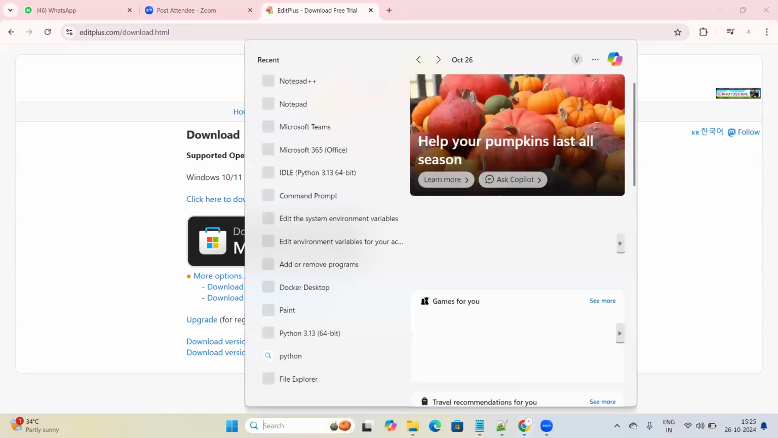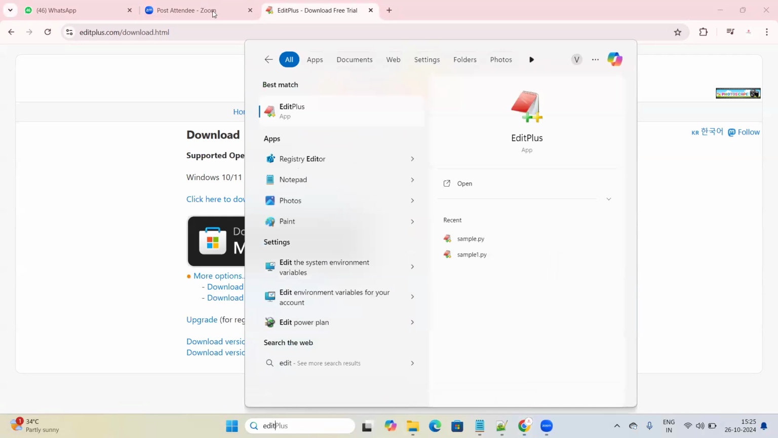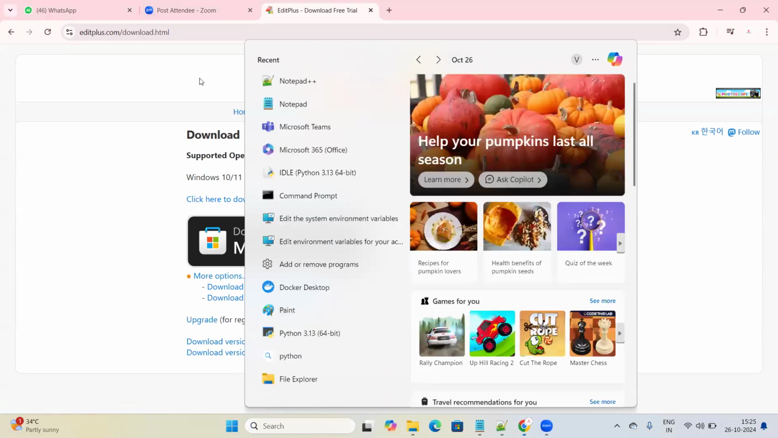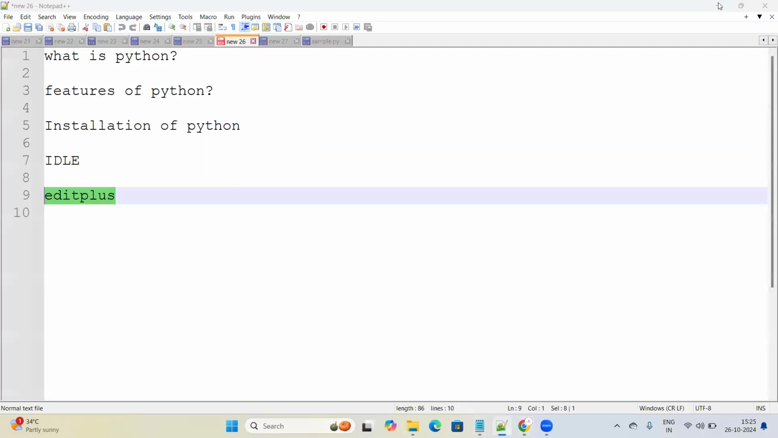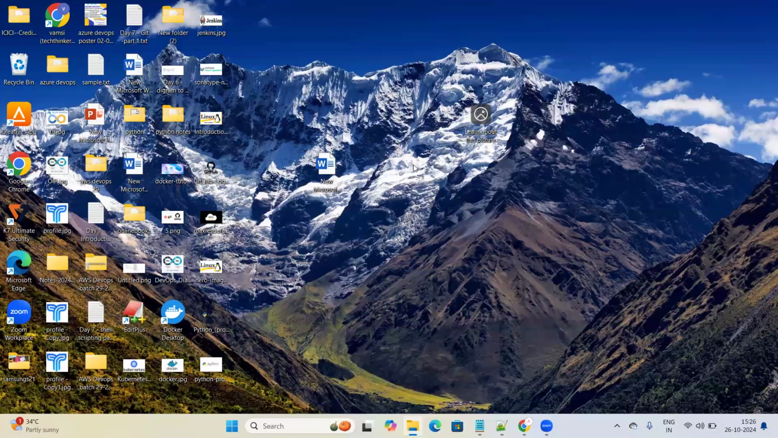Once after installation, you can see the Edit Plus software here like this. If you go to the search bar and open Edit Plus, this is how the application will be displayed. If you are able to see it like this, Edit Plus is installed on your machine. Now, why I'm asking you to install Edit Plus is that we can write the programs easily in Edit Plus.